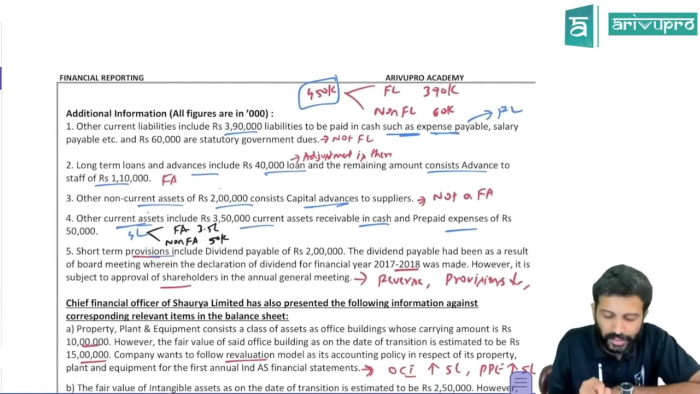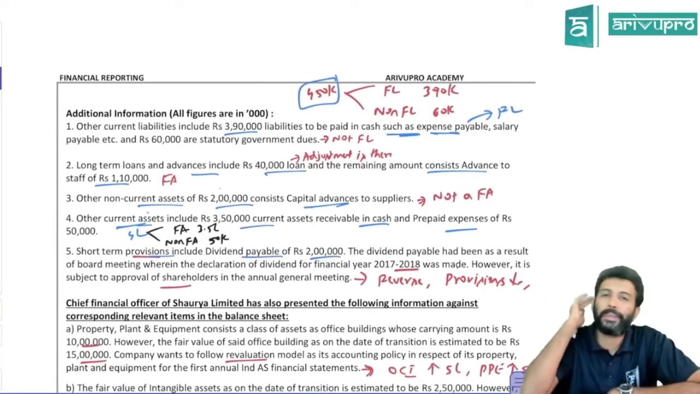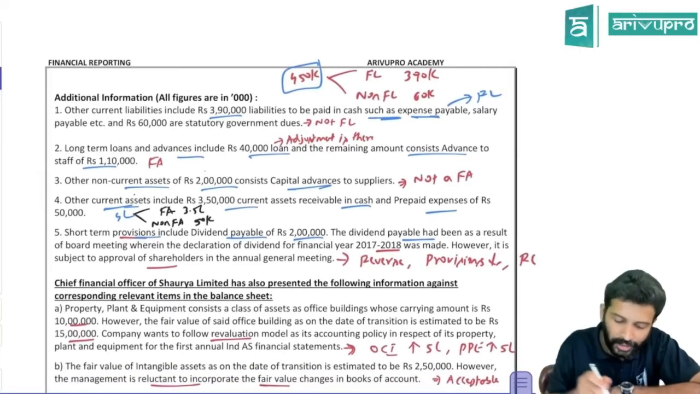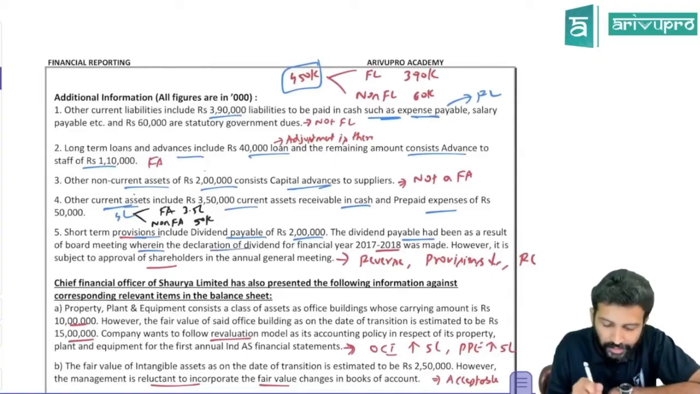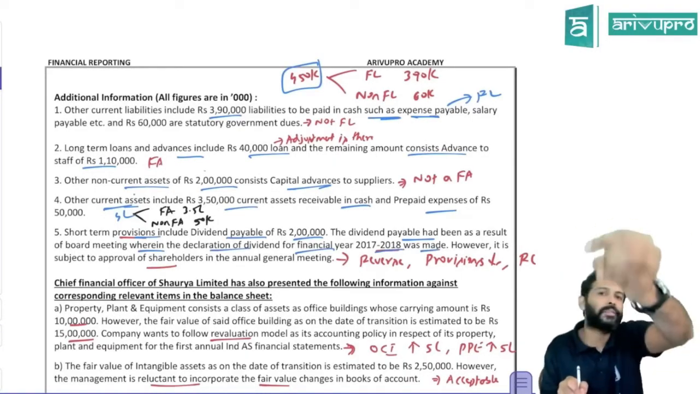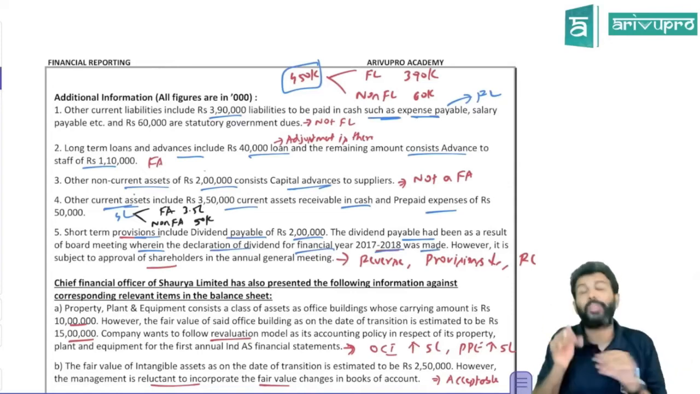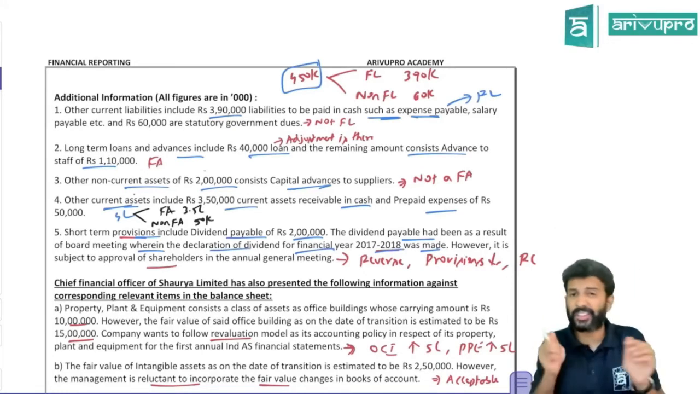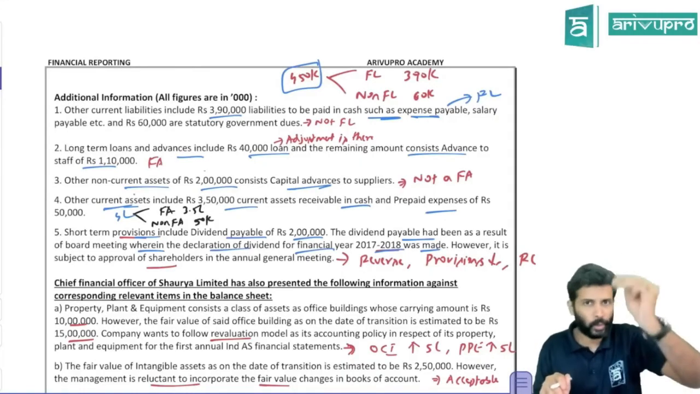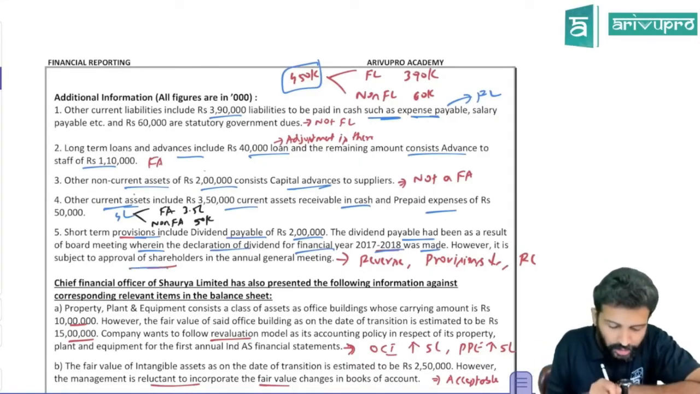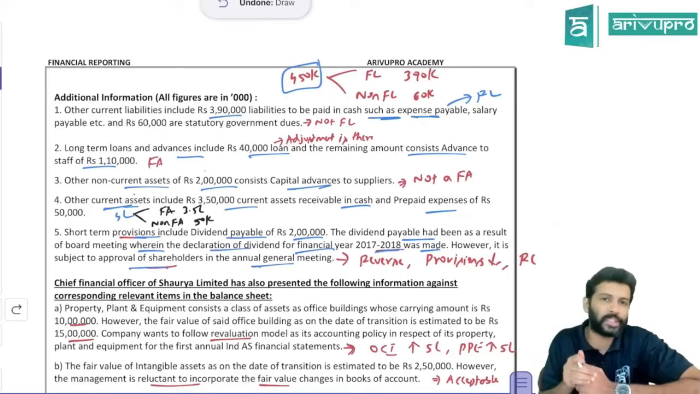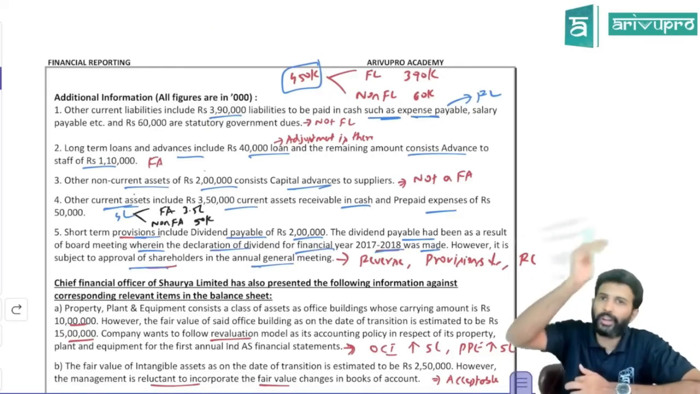Now short-term provisions include dividend payable of 2 lakh. So they have already made a provision for a dividend of 2 lakh rupees. It's there in short-term provisions. The dividend payable had been made as a result of a board meeting, whereas the declaration of dividend for the financial year was made. So the board of directors convened a meeting and proposed a dividend. But once the board of directors confirms, will we account for it? No. Only when the dividend gets declared in the shareholders' meeting will we account for it. It is subject to approval of shareholders in the AGM. So the dividend is not approved by the shareholders, and we cannot account for it. But it is already accounted for as per AS.